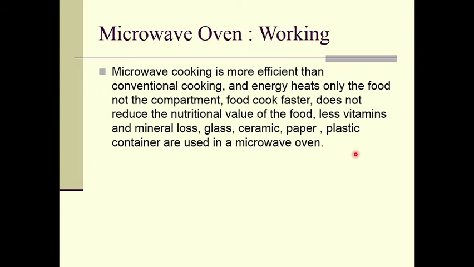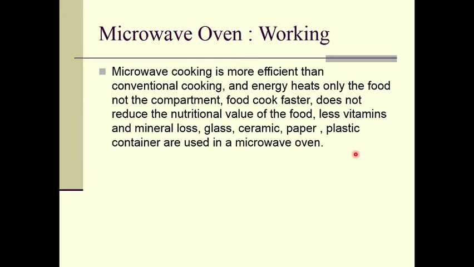Microwave cooking is more efficient than conventional cooking, and the energy heats only the food, not the compartment, right? So only the food will be heated and not the compartment. Even the vessel carrying the food will not be heated, right? Food cooks faster and this does not reduce the nutritional value of the food. Less vitamin and mineral loss will be there.